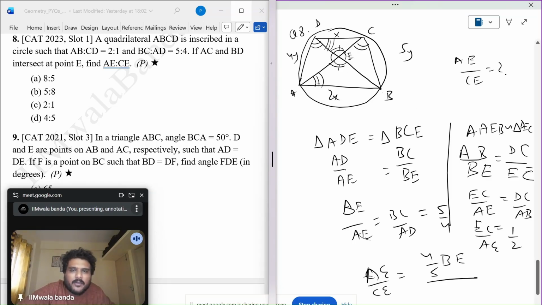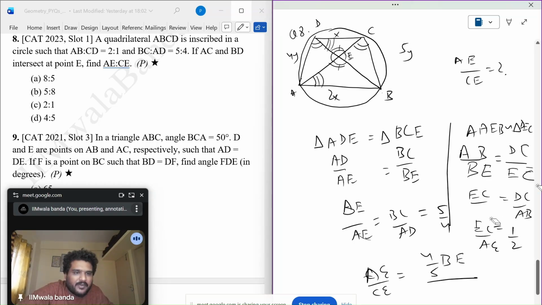AB upon BE. So CD upon EC. So AB will go in denominator and EC will come up and BE will remain here. So EC upon BE is actually half.